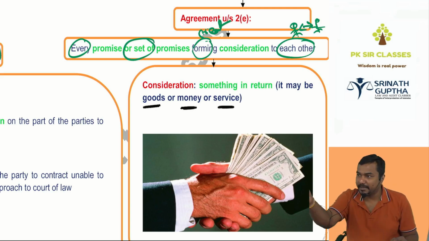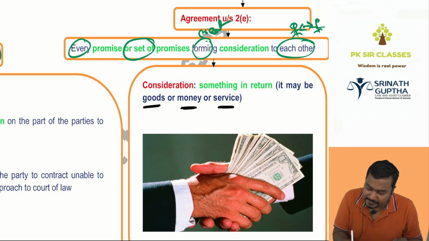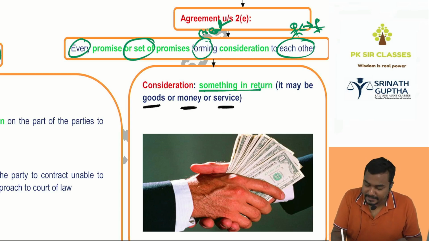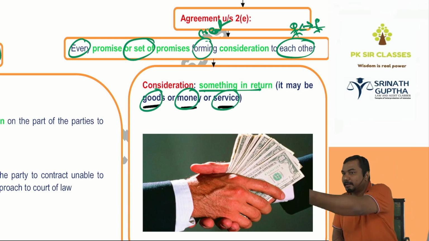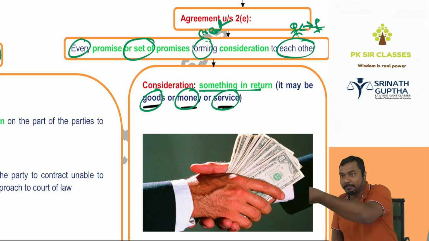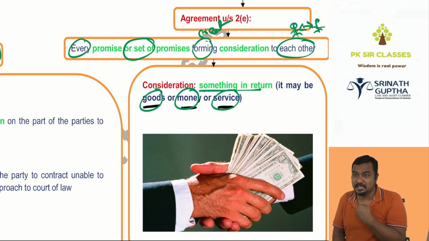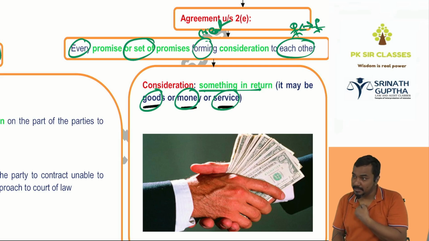I am asking 2E, can you please explain what is consideration? Consideration means something in return. It can be in the form of goods, in the form of money, in the form of service. I am giving 10 rupees to Kavya. Kavya is giving me a pen. Consideration to Kavya is the 10 rupees. Consideration to SG is the pen. I am teaching you, you are getting service. I am getting money.